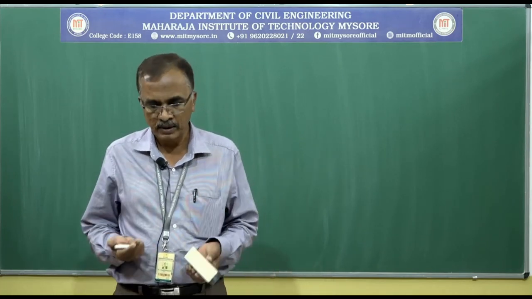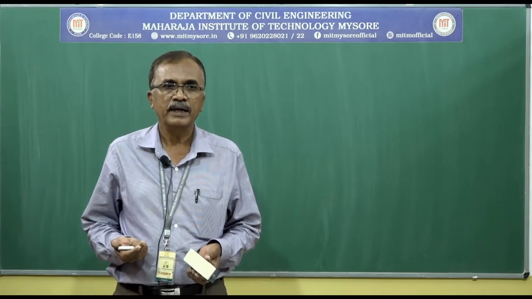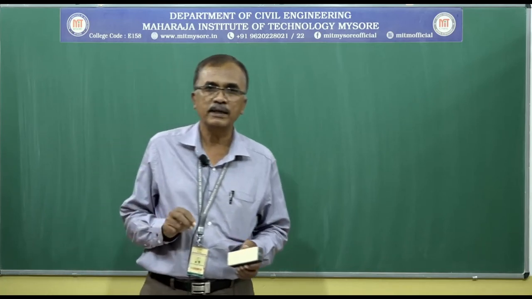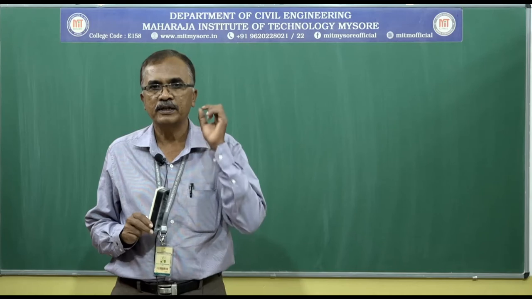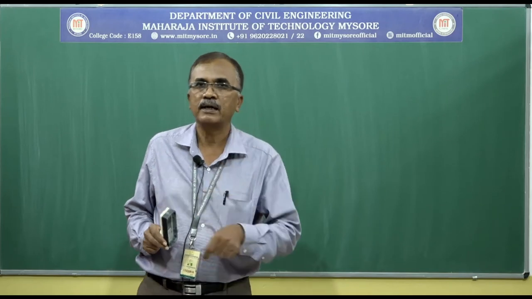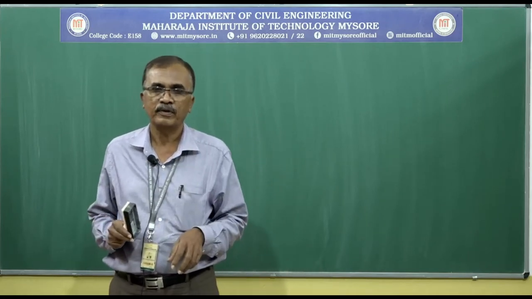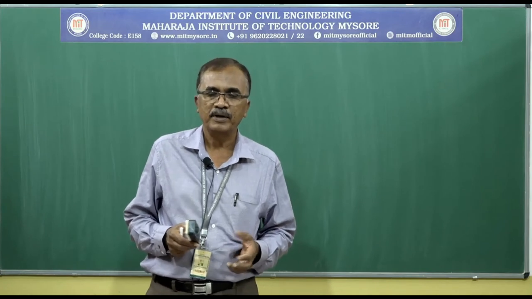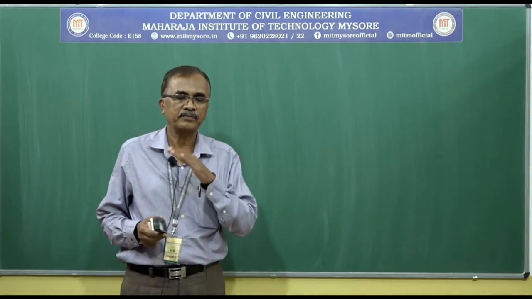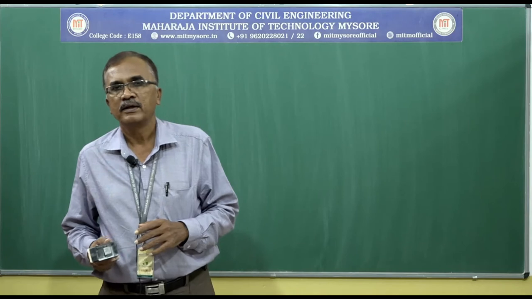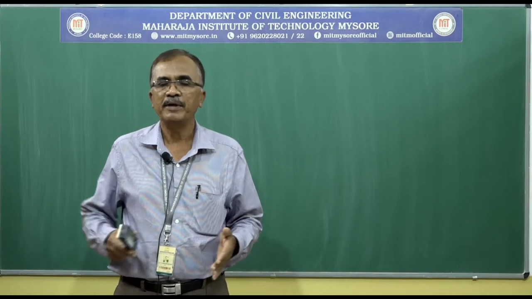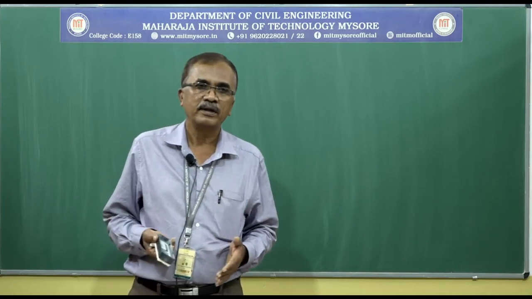Then we discussed determination of permeability. The flow through soil is termed as permeability, and by definition, the ability of soil which permits water to flow through its voids is known as permeability. Based on permeability, we classified soil as coarse grained soil and fine grained soil, that is, pervious soil and impervious soil. Next, we learned how to determine permeability in the laboratory as well as in the field.